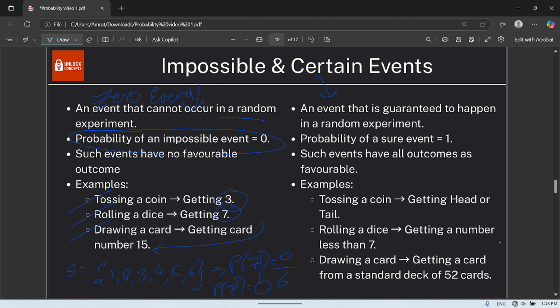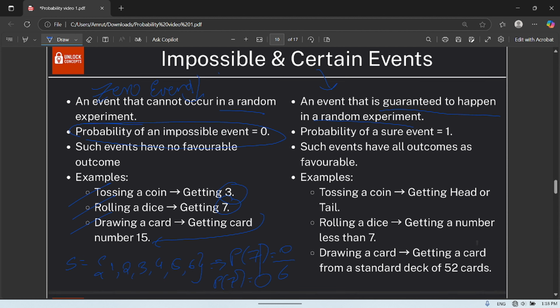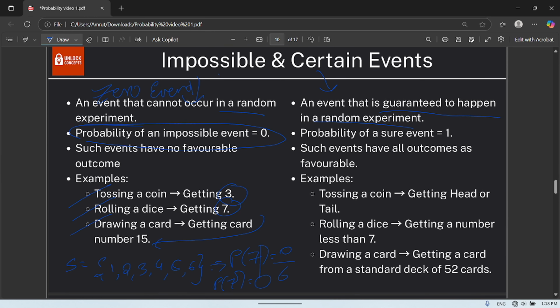Now a certain event. An event that is guaranteed to happen in a random experiment. The probability of a sure event is one, exactly opposite to that one. Such events have all outcomes as favorable. That means tossing a coin, getting either head or tail.